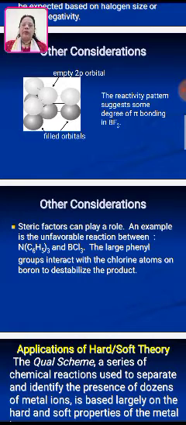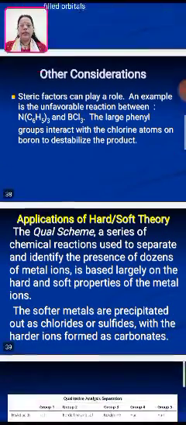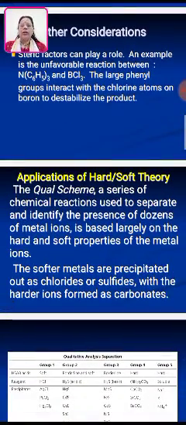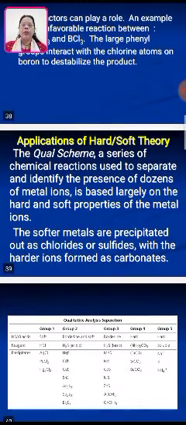Steric factors can play a role in the formation of hard-hard and soft-soft interactions. The example is the unfavorable reaction between N(C6H5)3 and BCl3. The large phenyl groups interact with the chlorine atoms on boron to destabilize the product. Let us see the applications. The Qualitative scheme, a series of chemical reactions used to separate and identify the presence of dozens of metal ions, is based largely on the hard and soft properties of the metal ions. The softer metals are precipitated out as chlorides or sulfides, with the harder ions formed as carbonates.